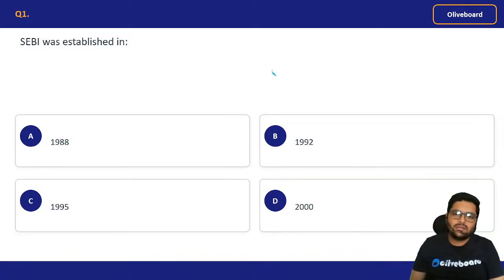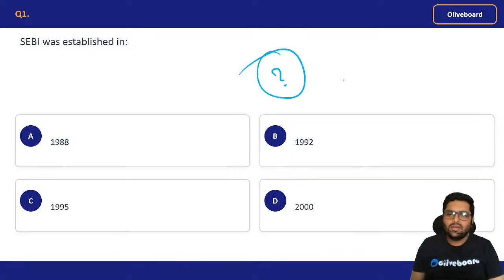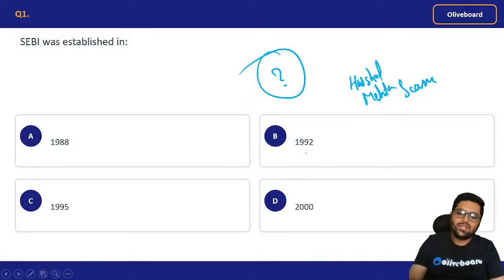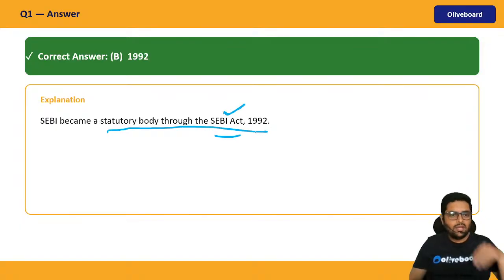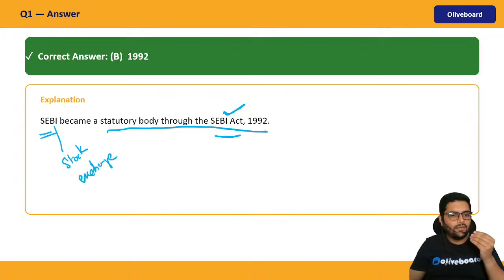When was SEBI established? After the Harshad Mehta scam. When did that happen? So it was established in 1992. SEBI was established as a statutory body through the SEBI Act, for the establishment of the Securities and Exchange Board of India. So who regulates the stock exchange? It is this.